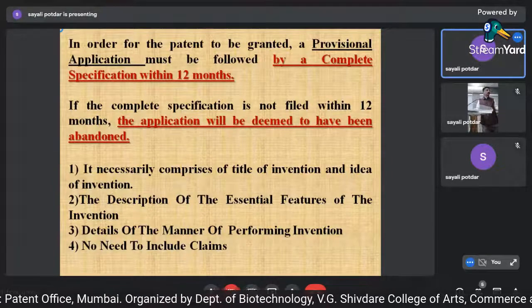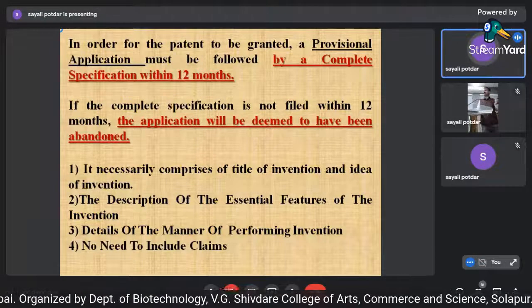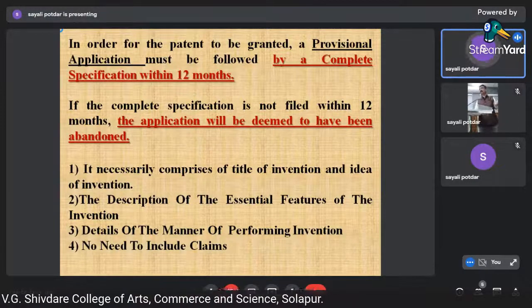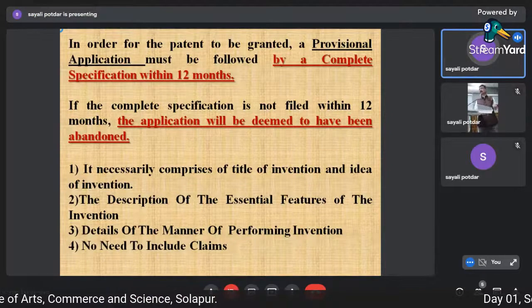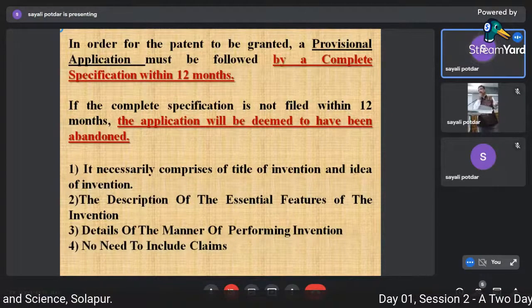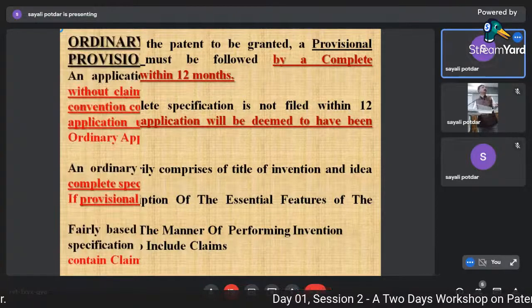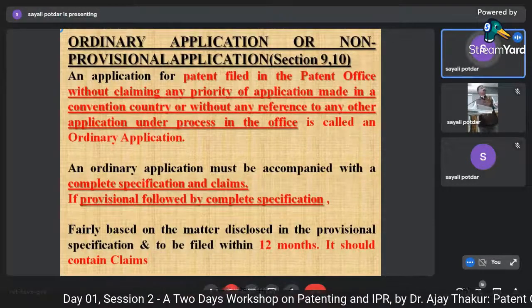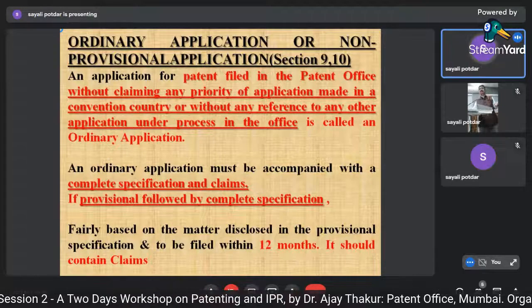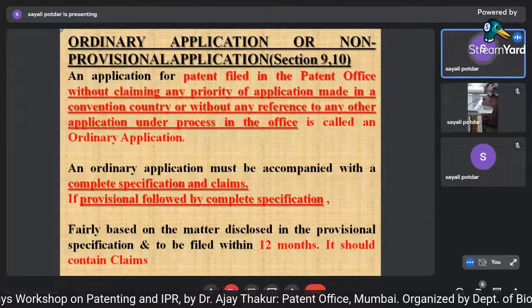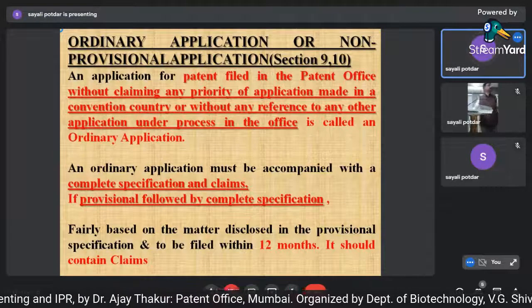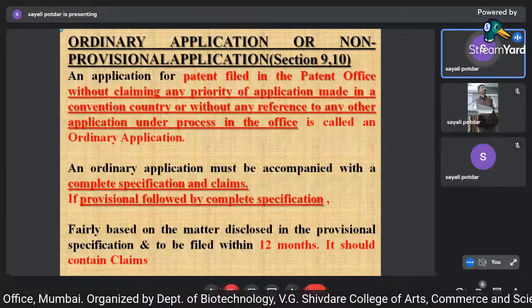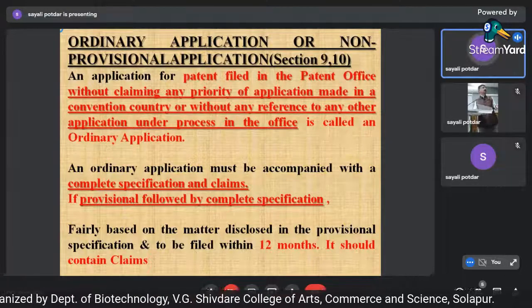So here, in the provisional specification, it's a rough draft. You have to just mention the title, the idea, how you are going to proceed with the application, and the manner in which you are going to make that invention. There is no need of claims. An ordinary or complete specification can be filed without claiming any priority application. An ordinary application must be complete, accompanied with a complete specification and claims.